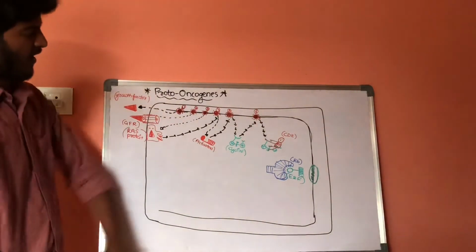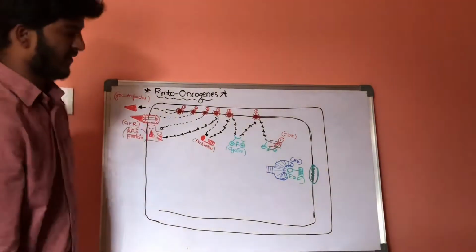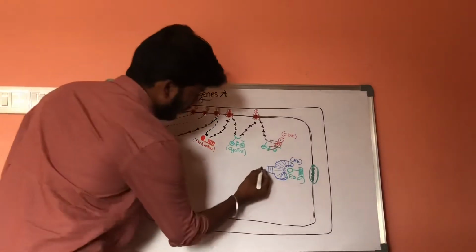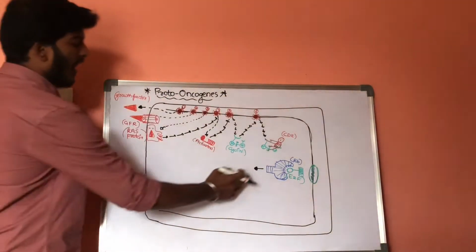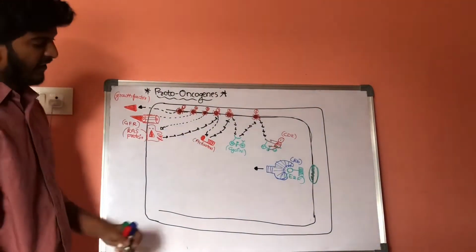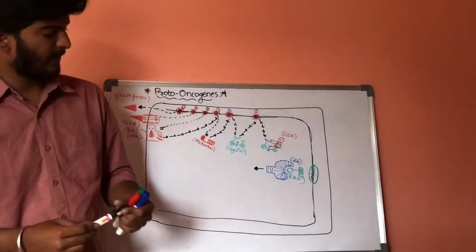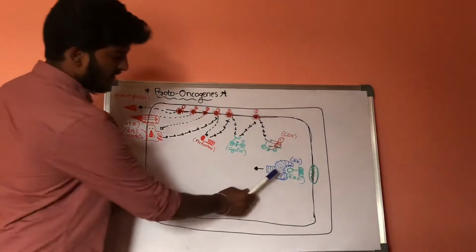Now we have stopped our story at this stage, that is, cyclin dependent kinase. Let us consider this RB protein here.